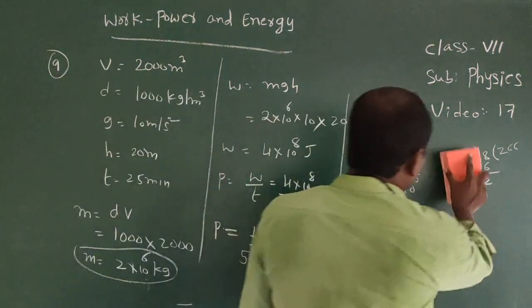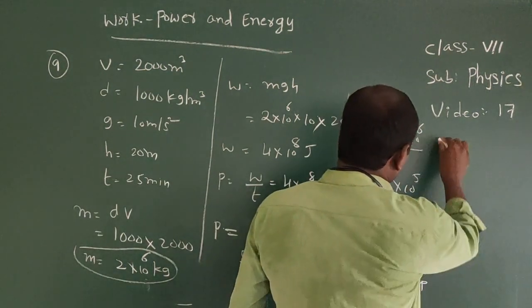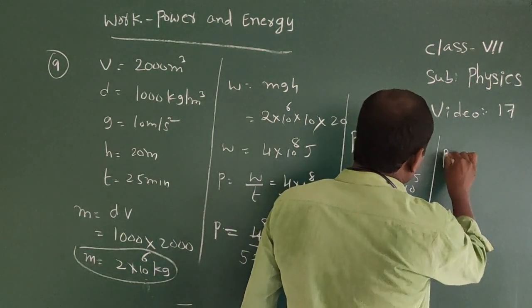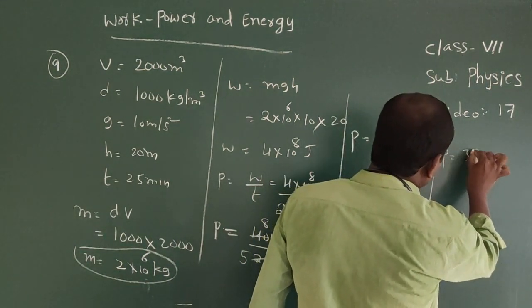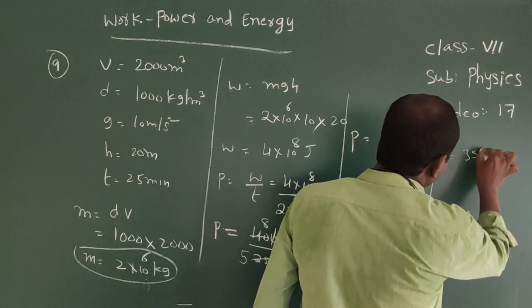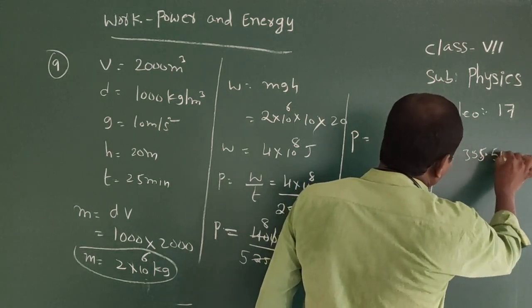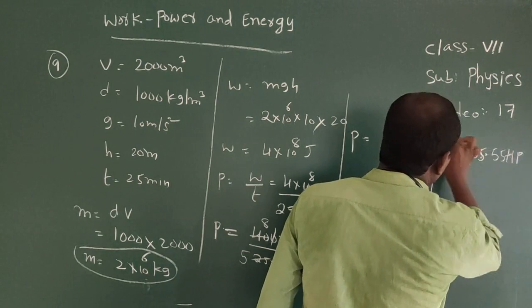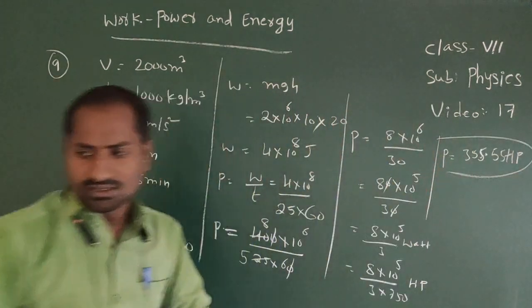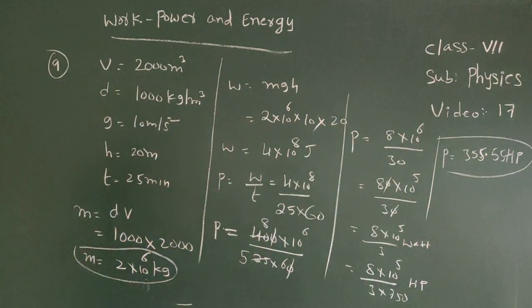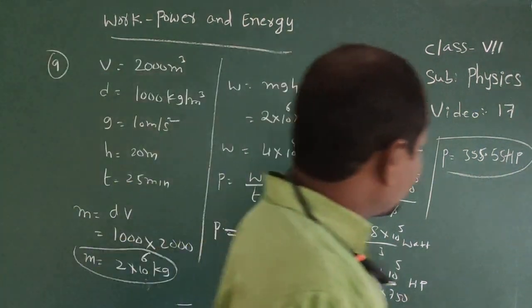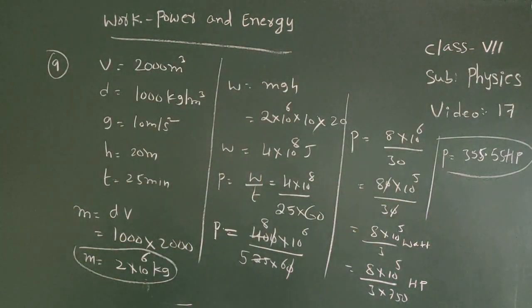So here power P equal to 355.55 HP. It is the horsepower.